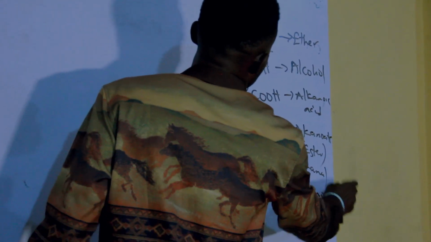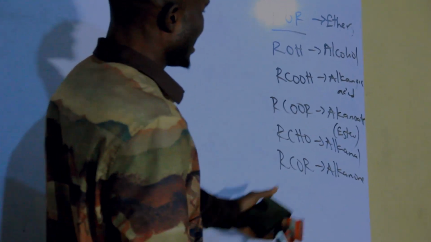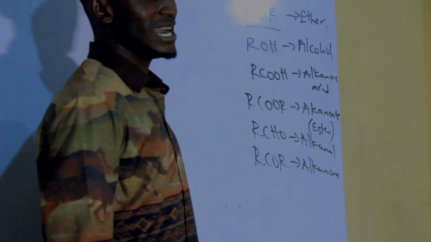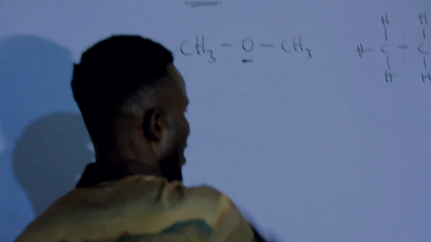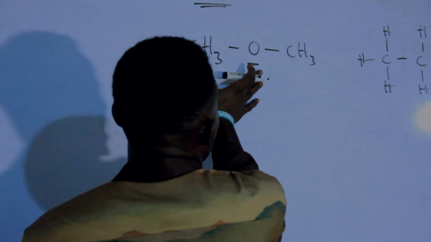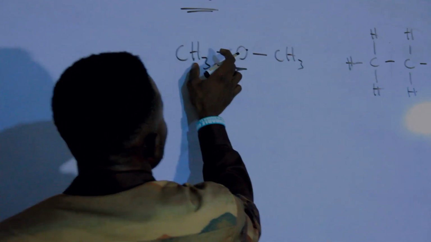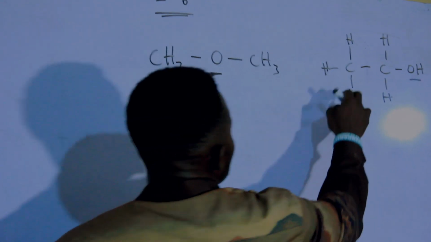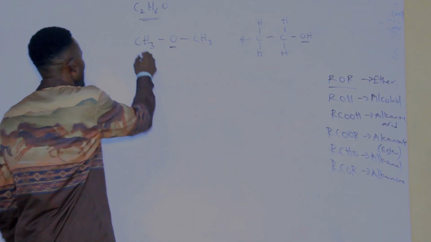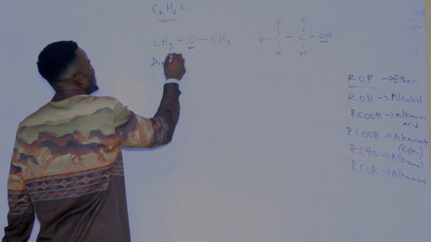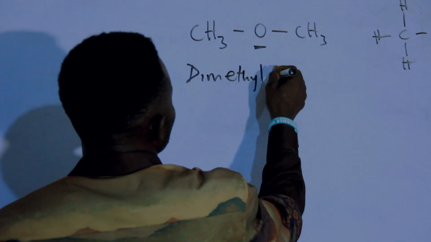Don't forget that alkanal can also be known as aldehyde, and the alkanone can also be known as what? Ketones. So back to the functional group isomerism. They have the same number of carbon. The carbon here is 2, the hydrogen here is 6, the oxygen is 1. This one, the carbon is 2, the hydrogen is also 6, and the oxygen is what? 1.